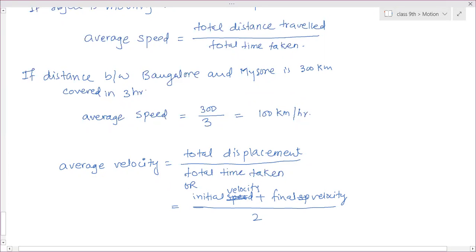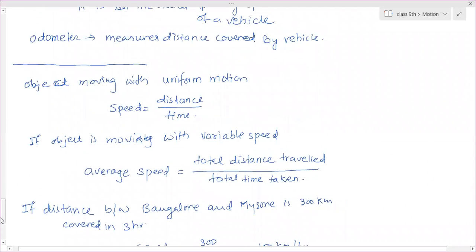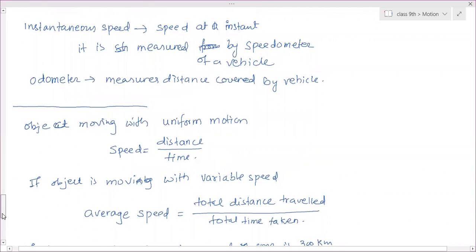Is this clear? Can average speed be calculated like this? No, we cannot calculate it like this. We have to calculate the total distance and the total time taken, then only can we divide them. So write down from this part, instantaneous speed.